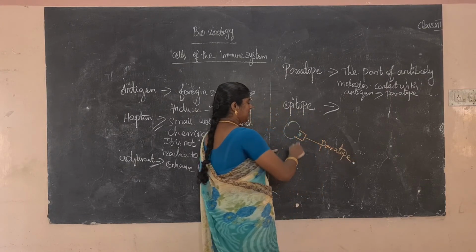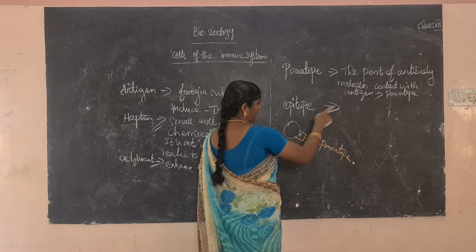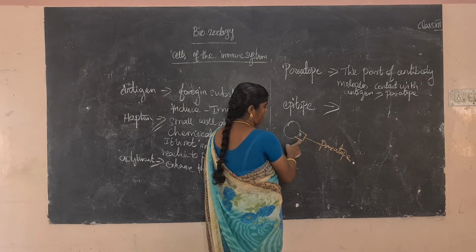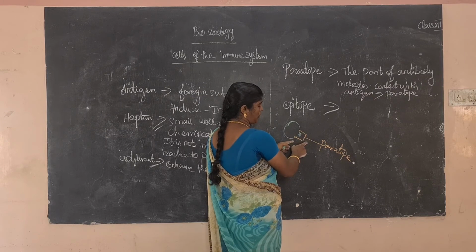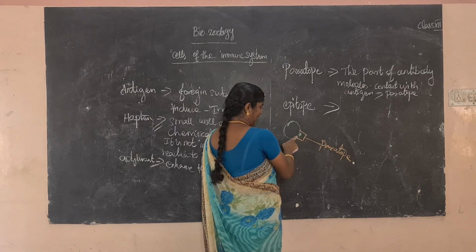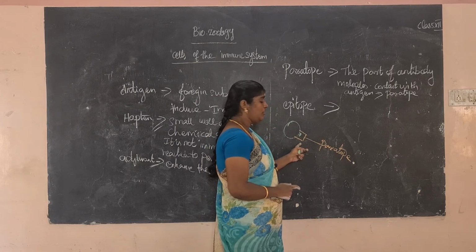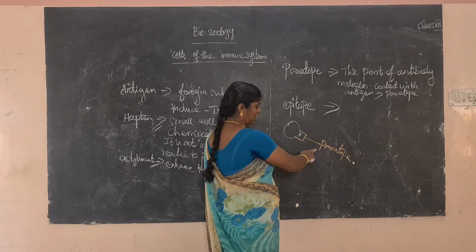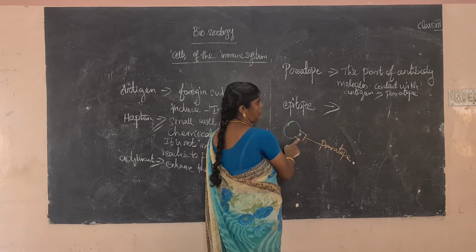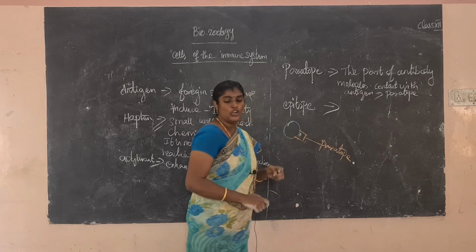For example, this is the antigen. Already you know what an antigen is. So what is the part of the antibody? This is the antibody. This is the part of the antibody which makes contact with the antigen. This is called paratope. Do you know the meaning? So what is paratope? The part of the antibody which makes contact with the antigen, that is called paratope. Next, epitope.